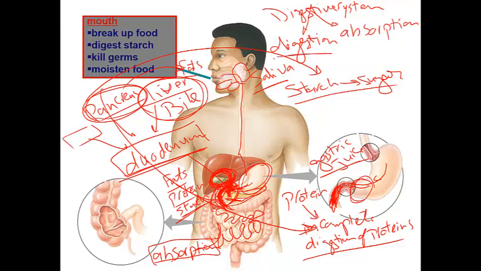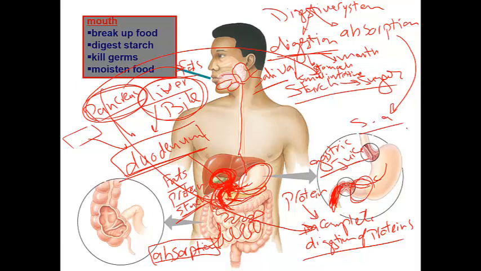The digestion takes place in the mouth, in the stomach, and in the small intestine. The absorption takes place in the rest of the small intestine.